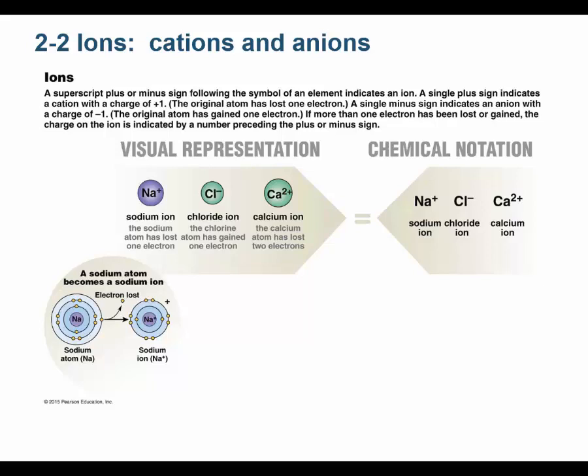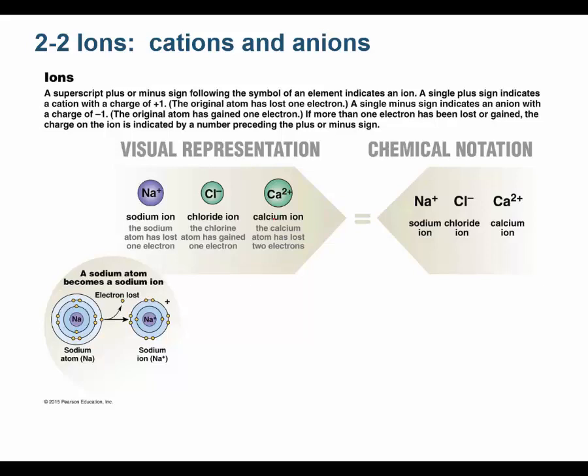Some elements will gain or lose electrons. Now remember, the atomic number is the number of protons, and if you're going to remain that element, you can't change the number of protons. Carbon always has 6 protons. Nitrogen always has 7 protons. Oxygen always has 8 protons. So without changing the number of protons, that element could lose or gain electrons.